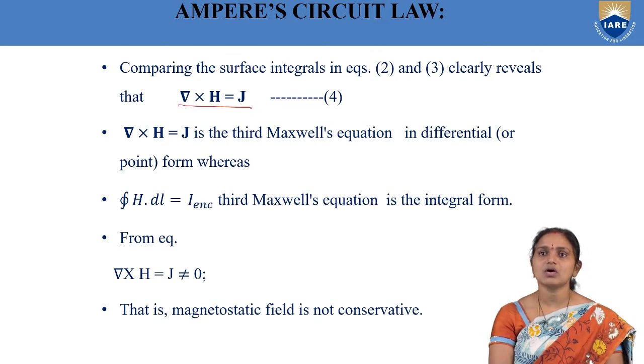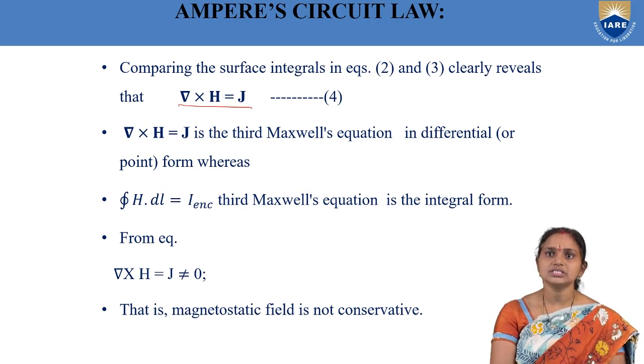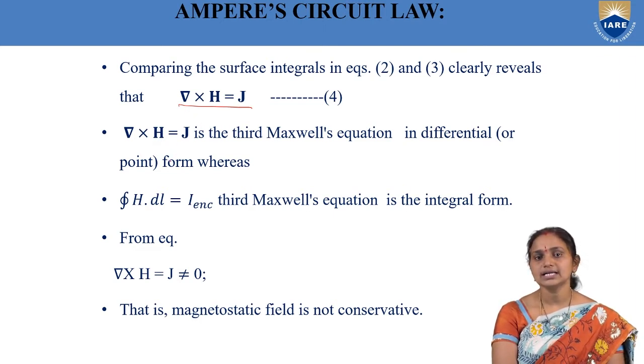This equation we can take as the third Maxwell's equation, or we can take this one as the first Maxwell's equation for magnetostatic fields. This del cross H equals J is the third Maxwell's equation. Now this expression is in differential form, so we can take it as the differential form of the third Maxwell's equation. And the integral form of the third Maxwell's equation is closed integral H dot dl equals I enclosed.